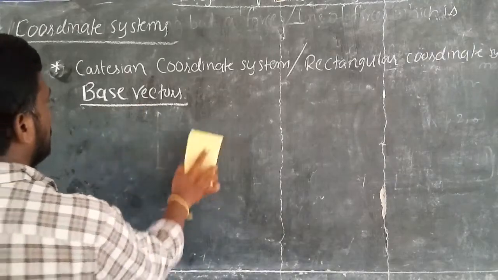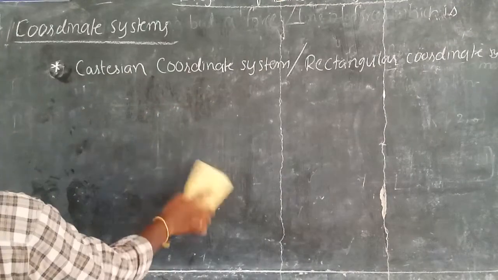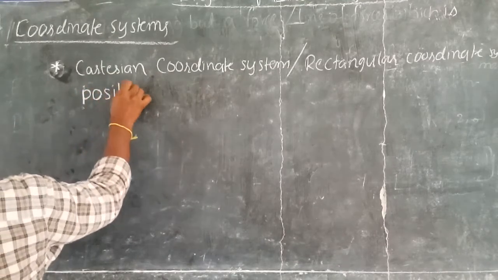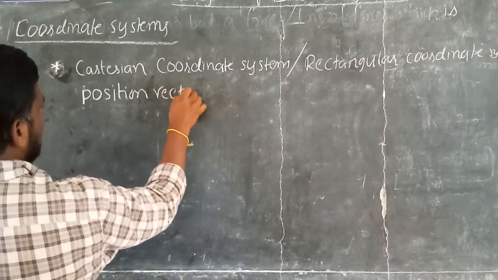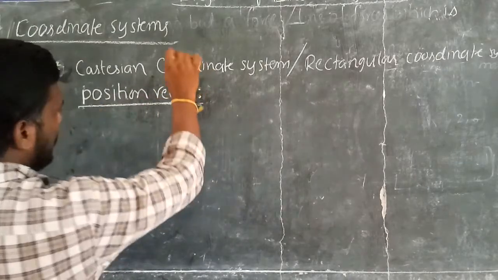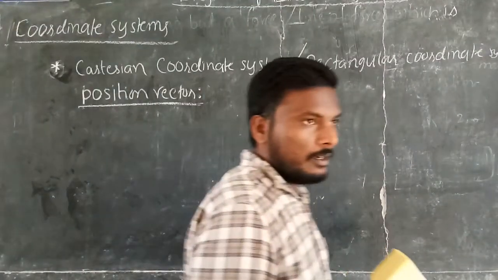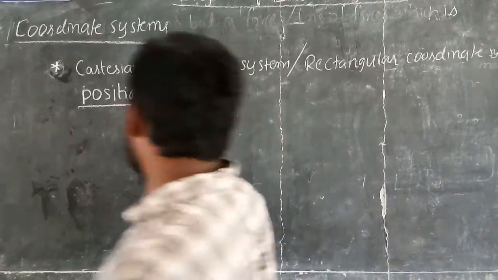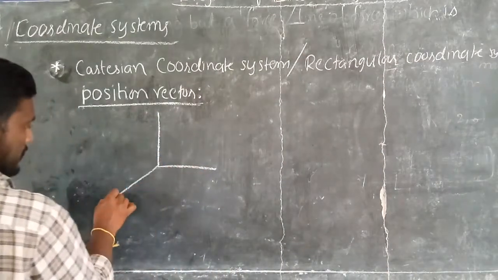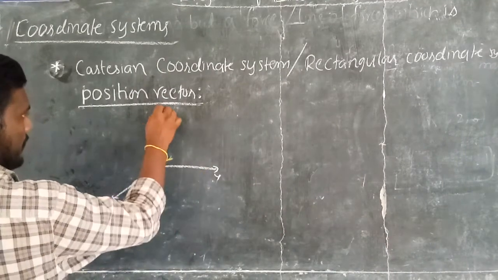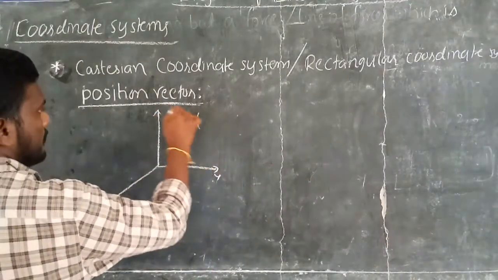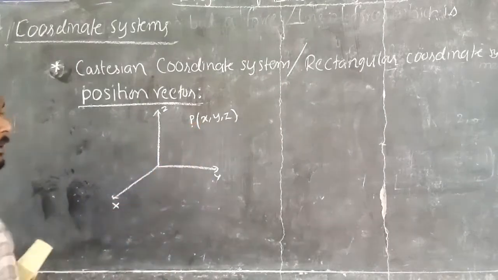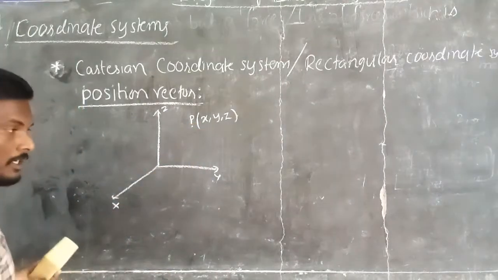Now, the next definition in the Cartesian coordinate system is the position vector. What is the position vector? How can you define position vector? Position vector is nothing but a vector drawn from the origin to the point P. Suppose you take a point P in the Cartesian coordinate system with x, y, z axes, and you have a point P here which is x comma y comma z units.